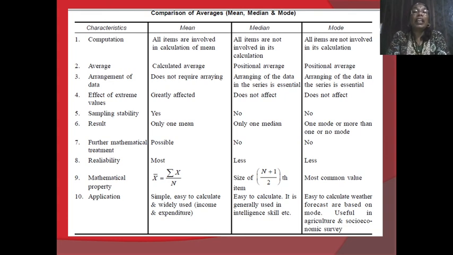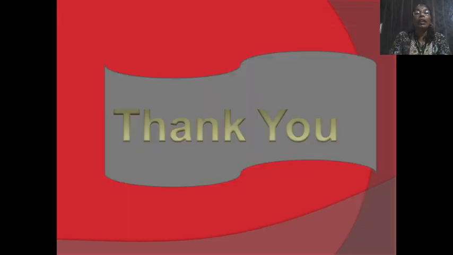Then the application of the mean: it is simple, easy to calculate and widely used. The median is easy to calculate and is generally used for intelligence, skill, etc. The mode is easy to calculate, and is used where forecasts are based on the mode, useful in agriculture and socio-economic surveys.